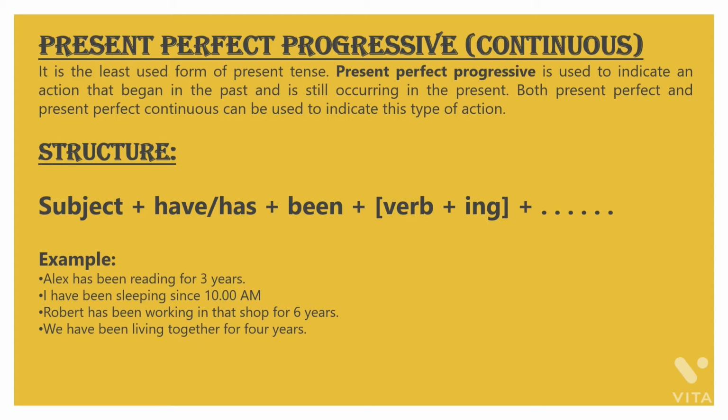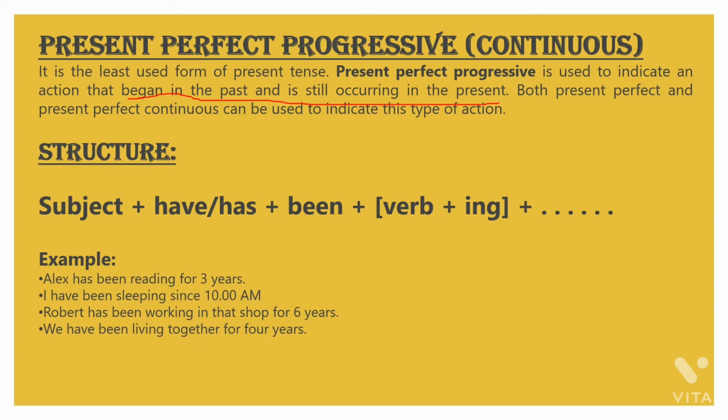It means the action began in the past and that action is still continuing in the present. Clear? So whenever such a situation comes, there you will be using present perfect continuous tense.